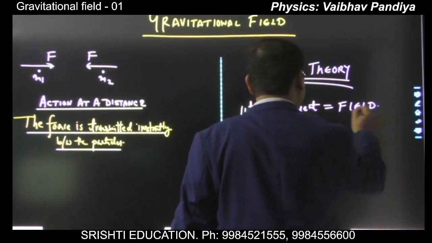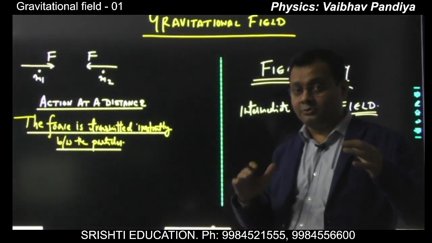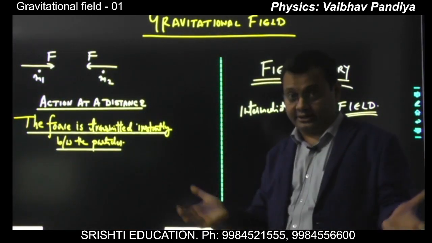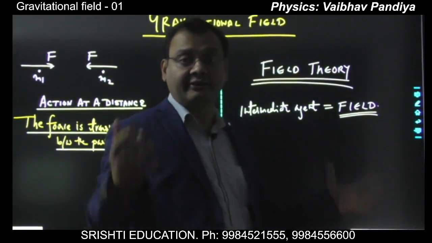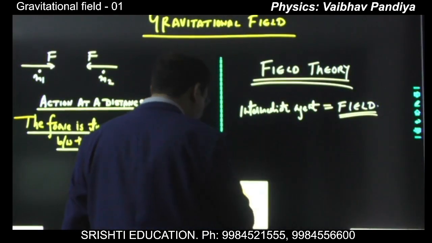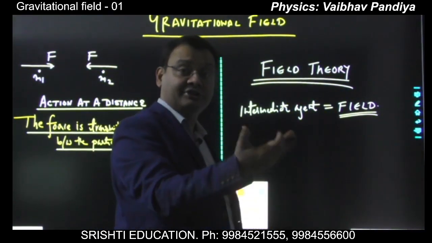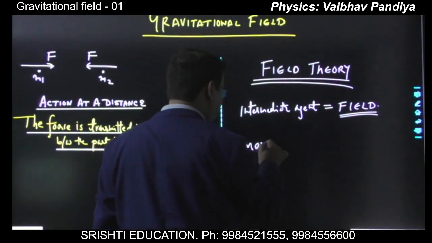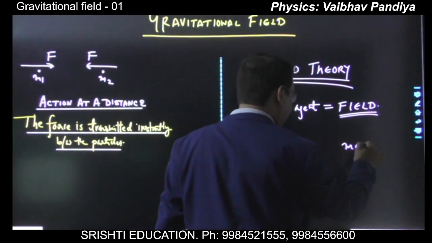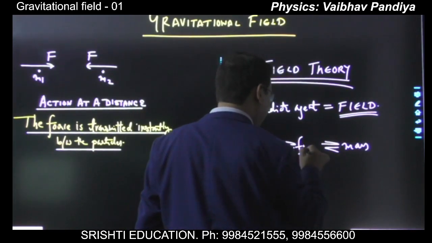Basically, any one of the particles modifies the space around it, creating the gravitational field, and this field exerts the gravitational force on any other particle which is brought in this field. So in this case, a mass interacts with another mass through an intermediate agent which is known as field.